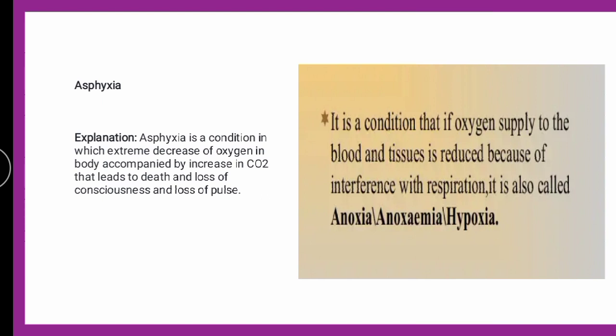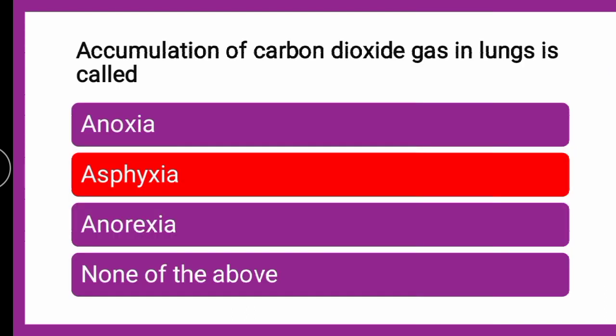Now, asphyxia is nothing but a decrease in the concentration of oxygen and an increase in the concentration of carbon dioxide. This condition is also called by the names anoxia, anoxemia, hypoxia. So asphyxia is the correct answer. Asphyxia is the accumulation of carbon dioxide in the lungs.